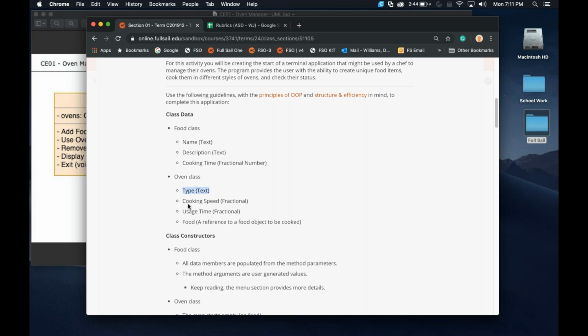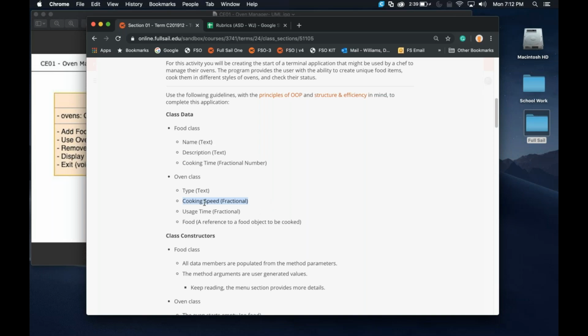Now, this part is a little weird, and some people have trouble with it. It is a cooking speed. What this means is if a normal oven would take an hour to cook something, right, then it would have a cooking speed of 1. Now, if a convection oven cooks something faster, then you would only have to cook it for a different amount of time, right? If it takes an hour in the normal oven, it might only take, let's say, 40 minutes in a convection oven. So it goes faster.